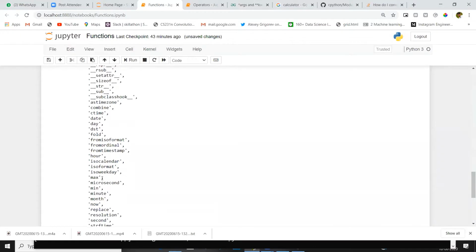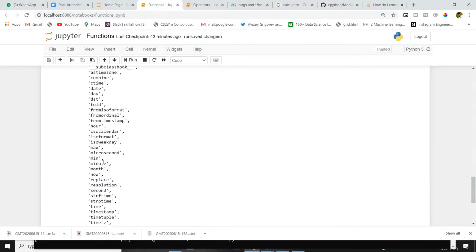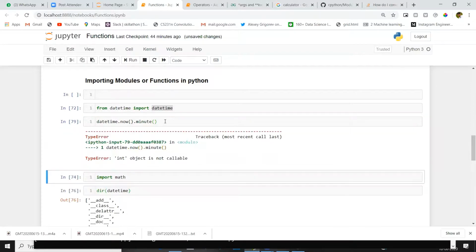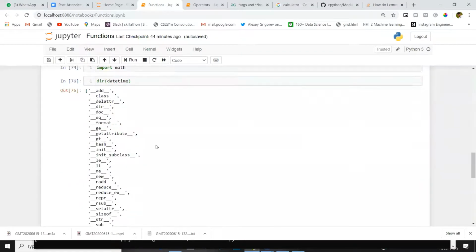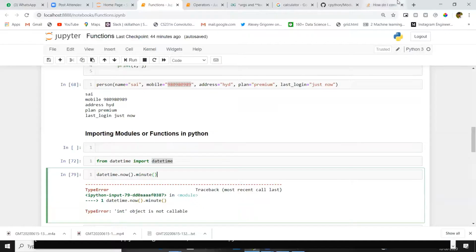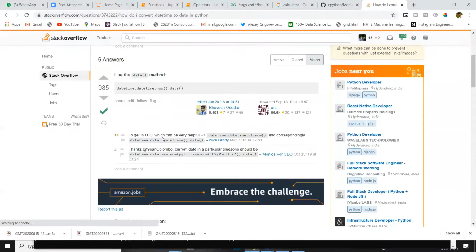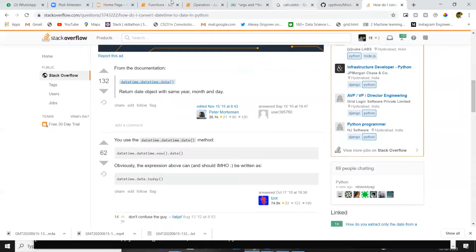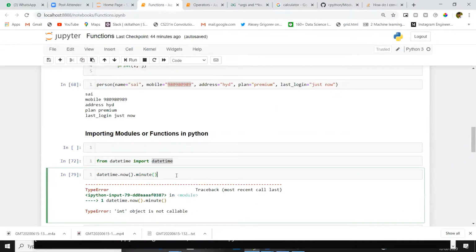After that, whatever methods we have, we will try this, minute, month. We'll try this as well. If you want to perform operations on this, you can prefer Google or Stack Overflow, anything. We will end here with date.